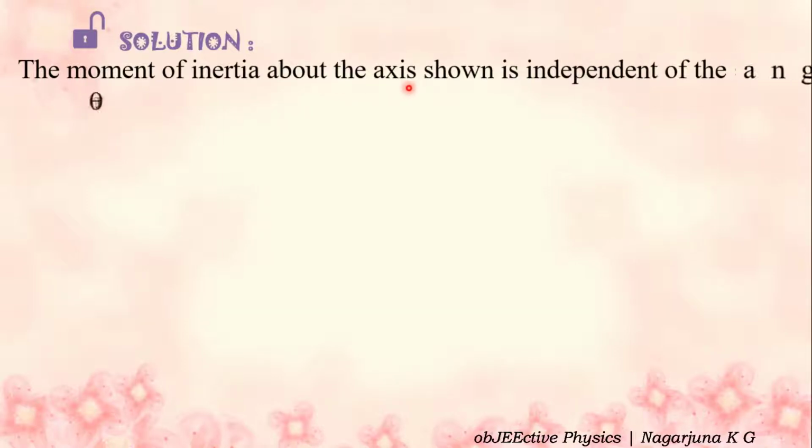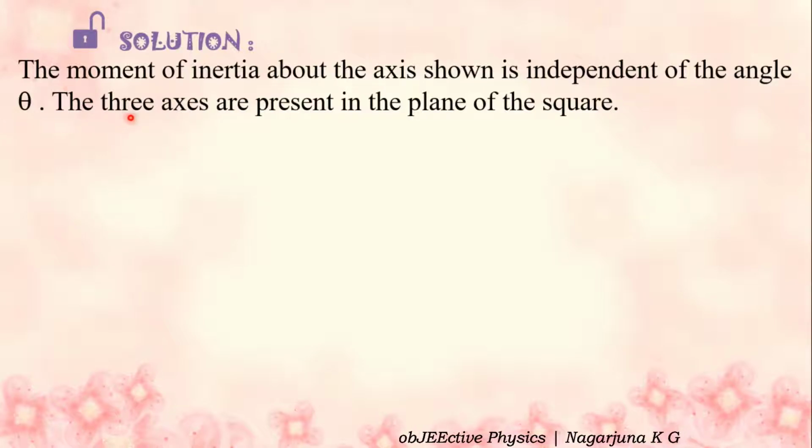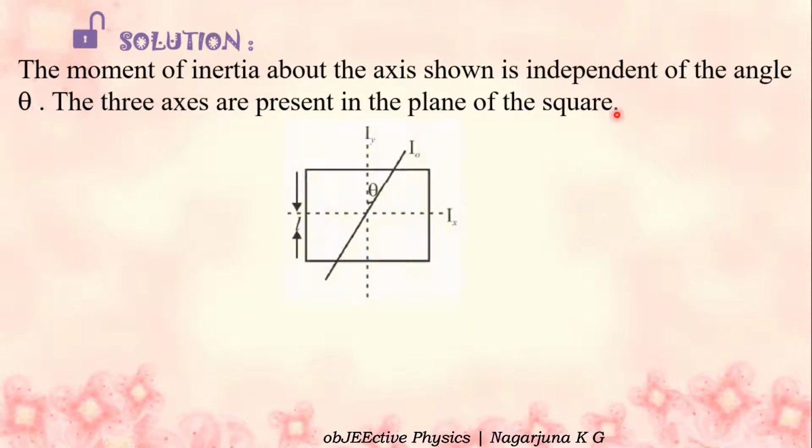The moment of inertia about the axis shown is independent of the angle theta. The three axes are present in the plane of the square. This is the answer, but observe the explanation. This is a square of each side L. The three axes are there: Ix, Iy and I0.